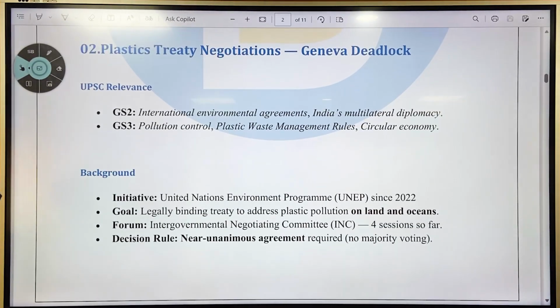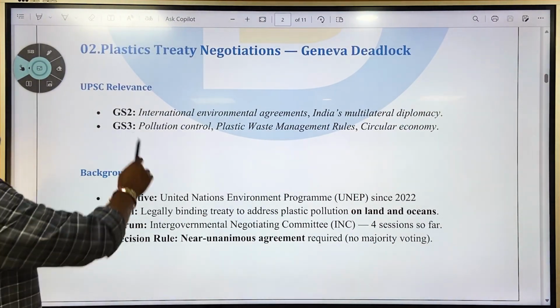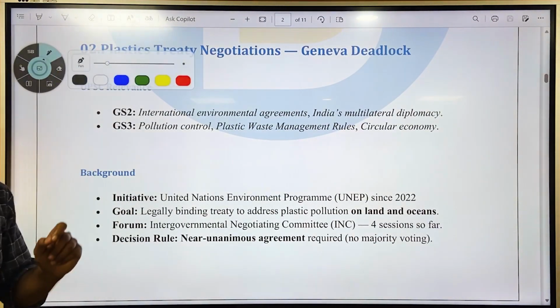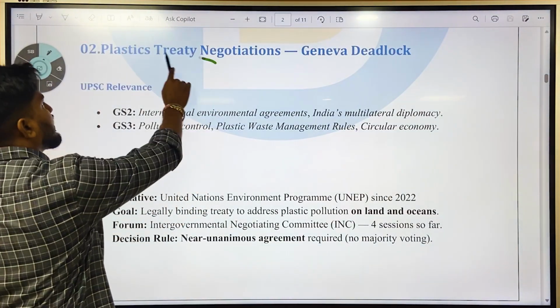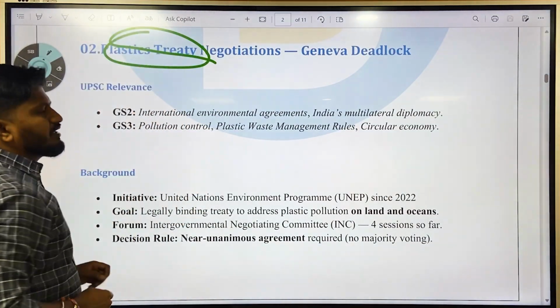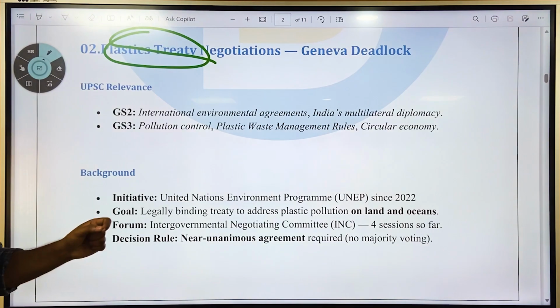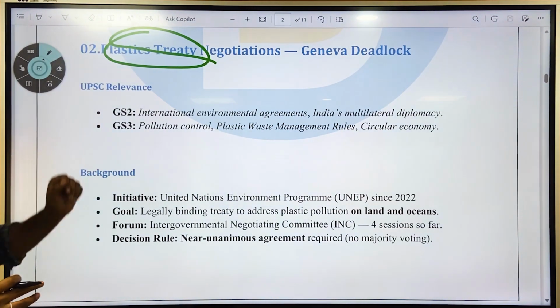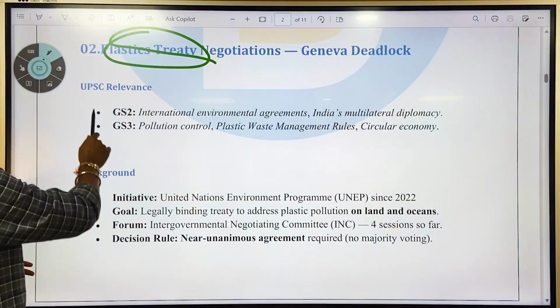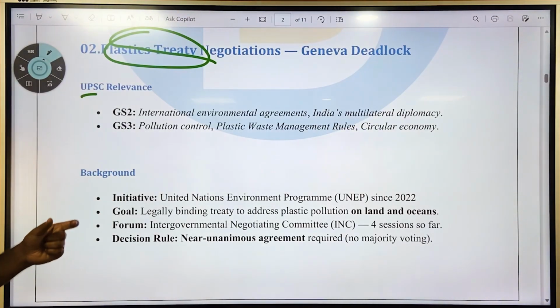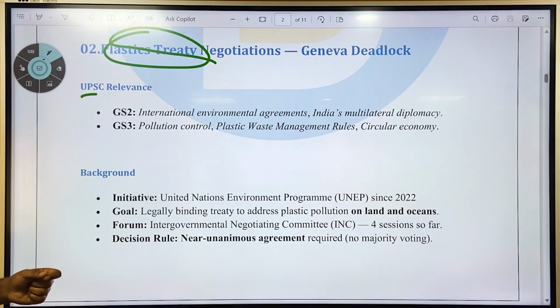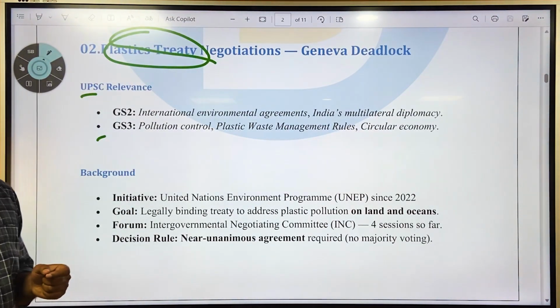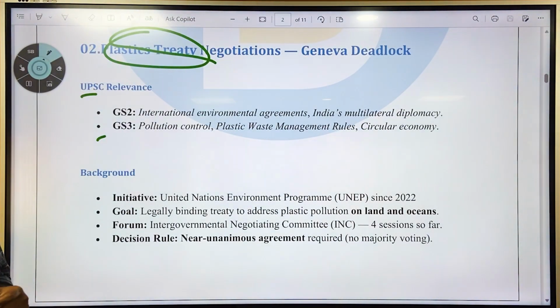Next is a very important treaty negotiation, that is the Geneva negotiation, which is mainly dealing with the plastic treaty. Very important, plastic treaty. However, it has resulted in a deadlock between two groups of nations. So in UPSC relevance, it comes under GS2, international environmental agreements, India's multilateral diplomacy, and in GS3, pollution control, plastic waste management rules, and circular economy.